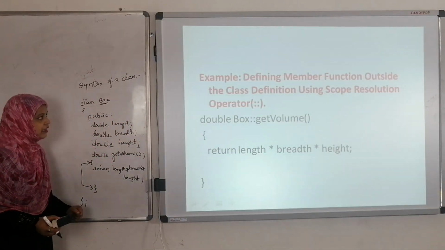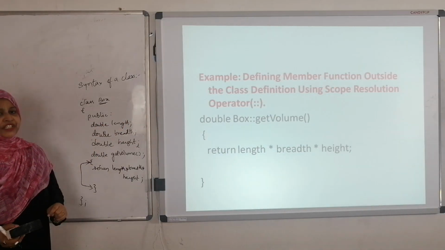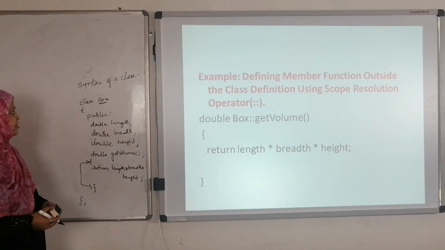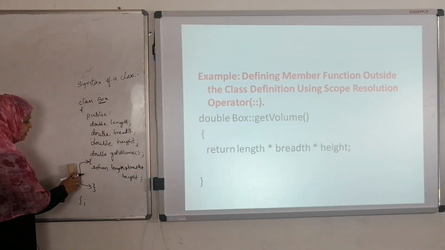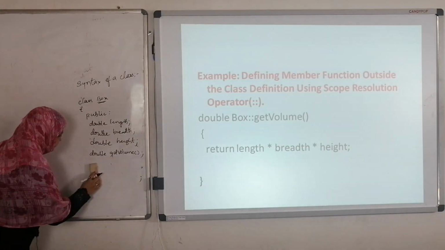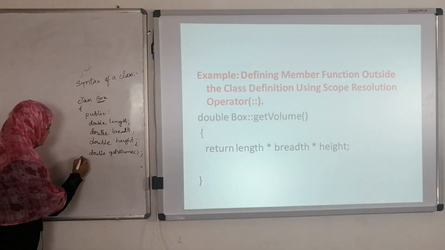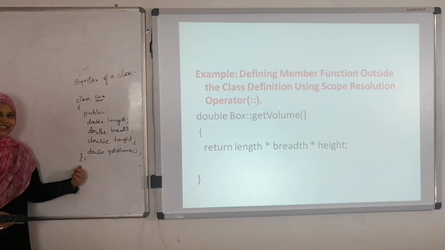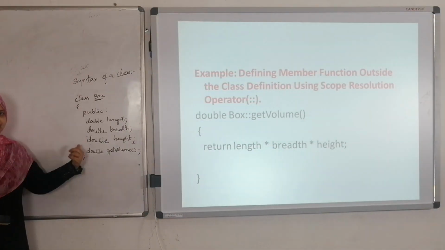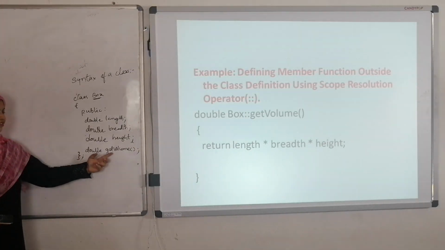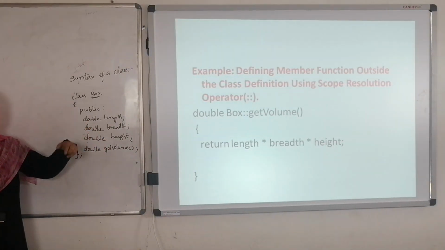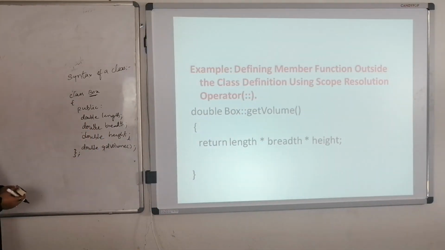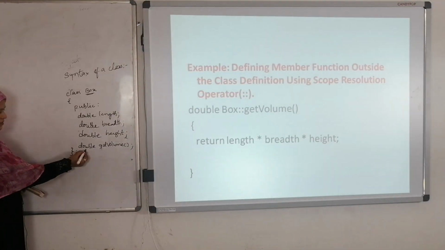See here, defining the member function outside the class by using the scope resolution operator. Up to here, this is the class definition. Now I am going to define the getVolume function outside the class. What is the return type of this function?